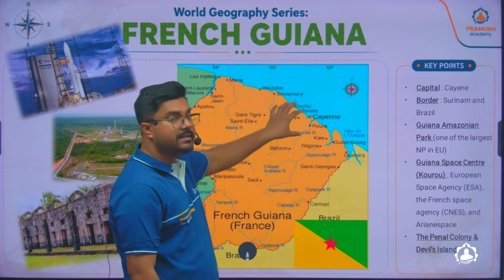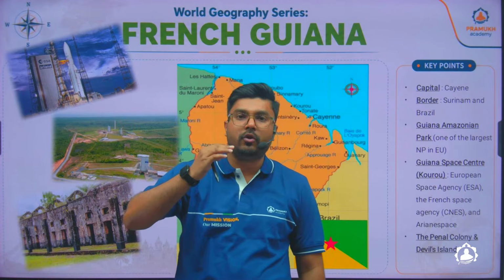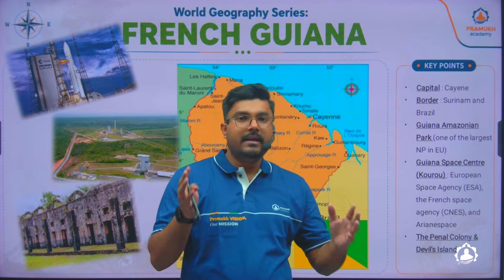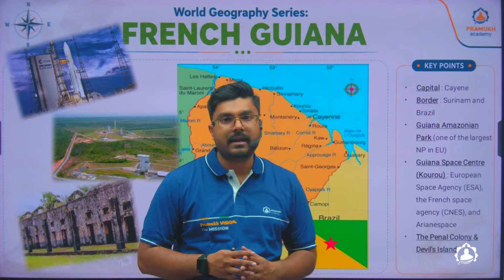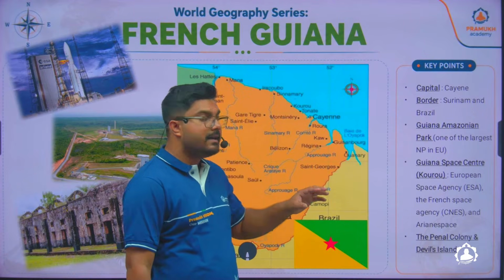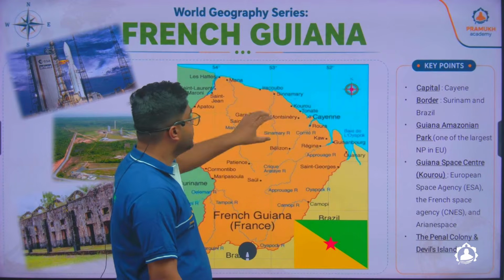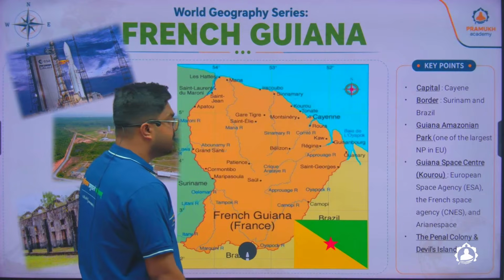Why have they used this? Because if you look at the latitudes of Europe, they are very much away from the equator. And you know that in the equator region, most of the satellite launching stations are located, and also most of the centers are near large water bodies, ocean or sea. So that is why they have used Kourou as their space center.